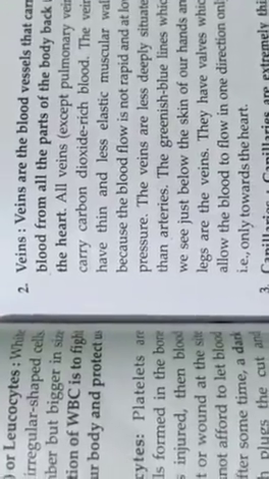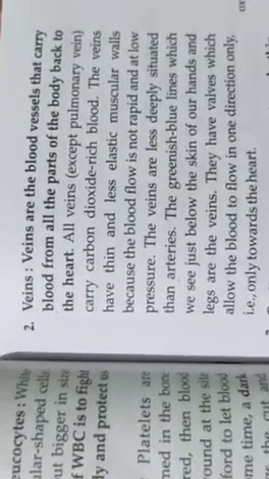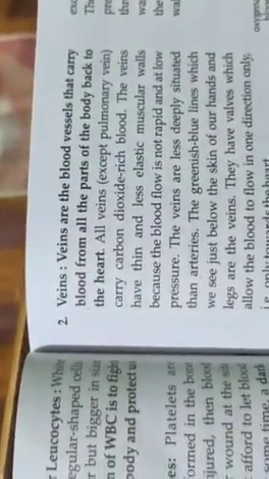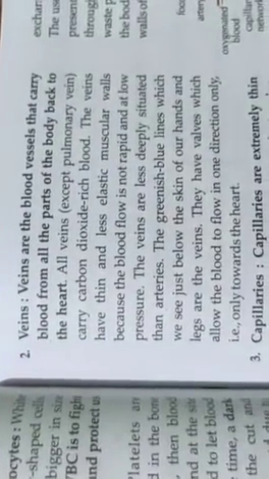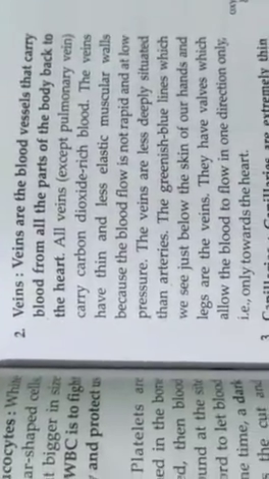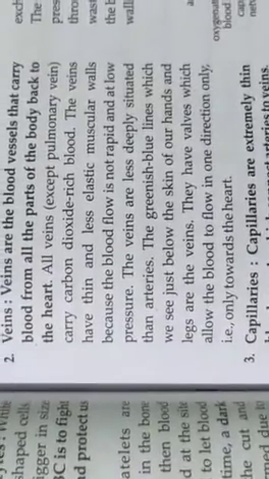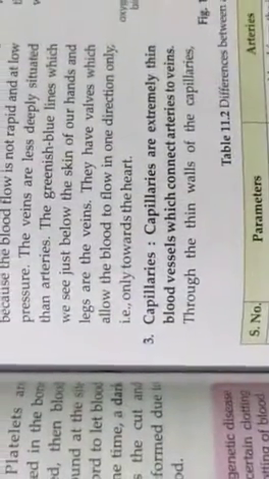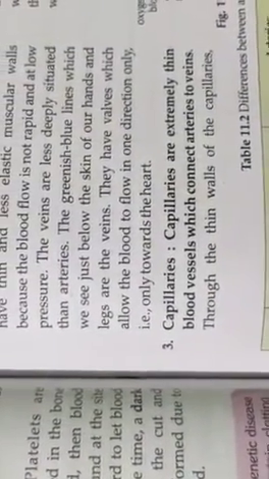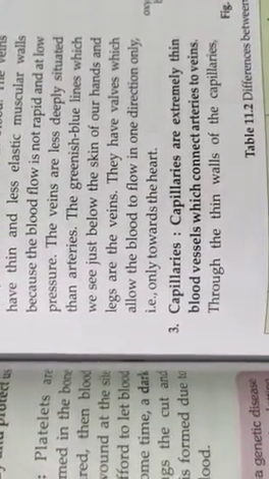The useful substances like food and oxygen present in the blood pass into the body cells through the capillaries. The waste products like carbon dioxide formed in the body cells enter the blood through the thin walls of capillaries.